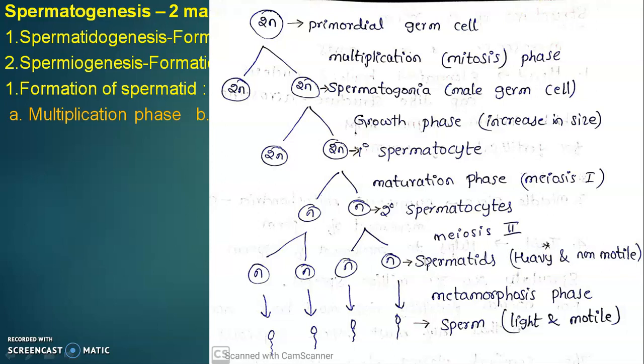Later, these spermatids undergoes metamorphosis phase. Metamorphosis means changes in the morphological features. So here metamorphosis of spermatid takes place and they become sperm. Sperm are light in weight and they are motile. This is what formation of sperm, nothing but spermatogenesis.